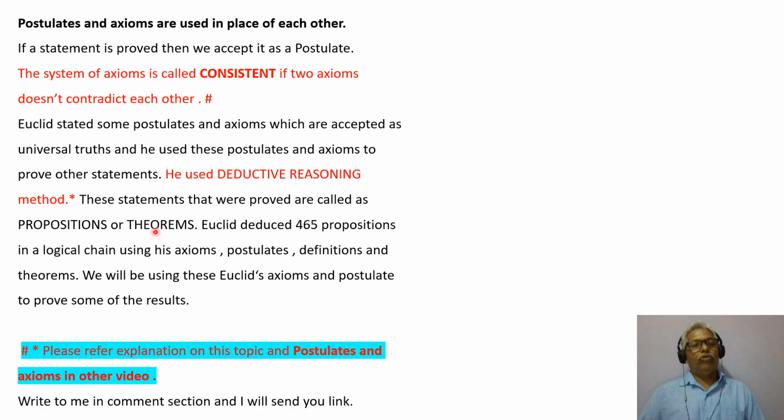Going ahead, these statements that were proved are called propositions or theorems. Euclid deduced 465 propositions in a logical chain using his axioms, postulates, definitions, and theorems. So we will be using Euclid's axioms and postulates to prove some of the results. So we move ahead.